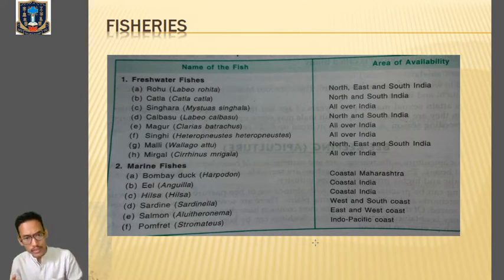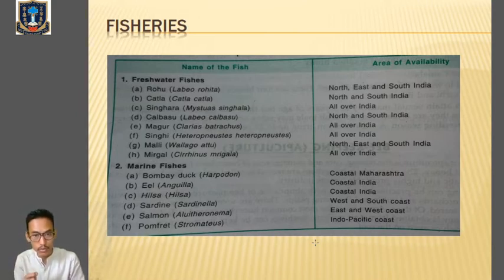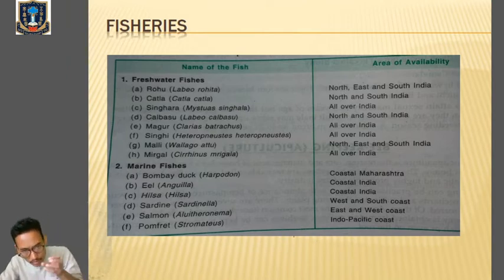So over here we have to go through table number 9.4. In table number 9.4, we will find the important edible, means which can be consumed, important edible freshwater and marine water fishes of India. So we have to go through it, and you have to remember the names of the edible freshwater fishes and the names of the edible marine fishes. This usually comes in examinations. So table number 9.4. I've taken the picture from the book.